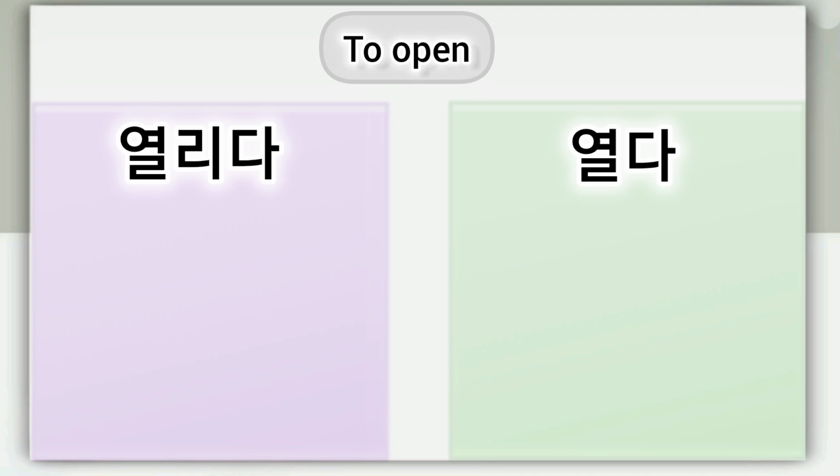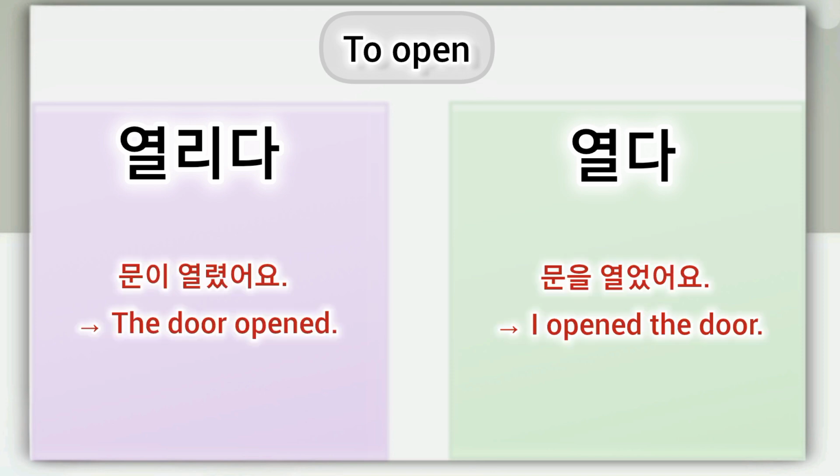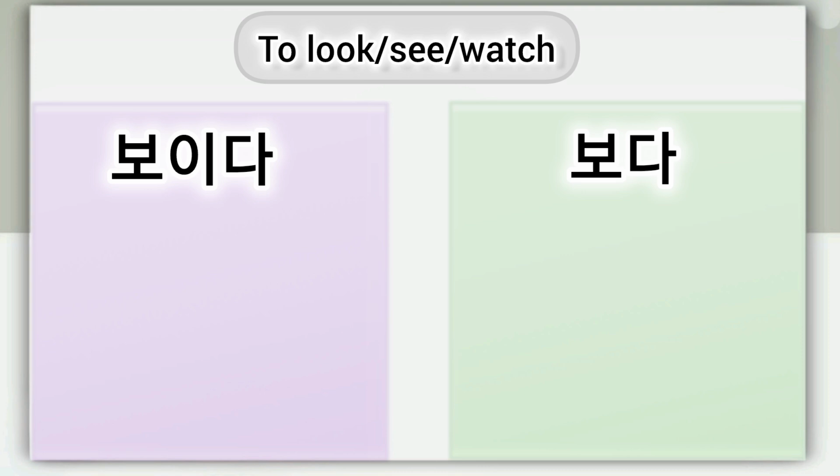Yolida and Yolda both mean to open, but Yolida is used when it happens itself and Yolda is used when someone makes it happen. For example, the door opened. 문이 열렸어요. I opened the door. 문을 열었어요.